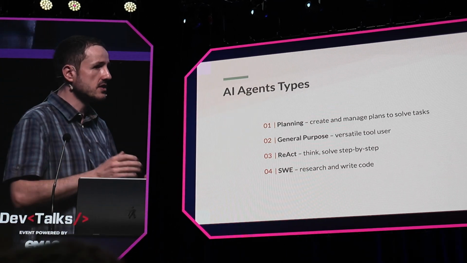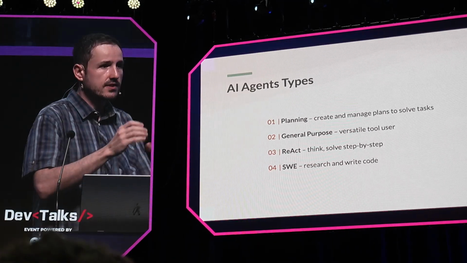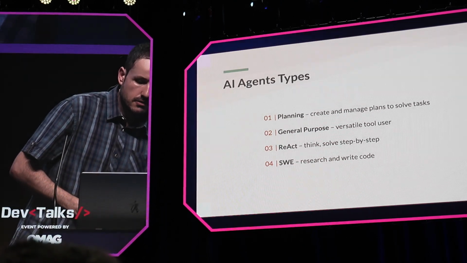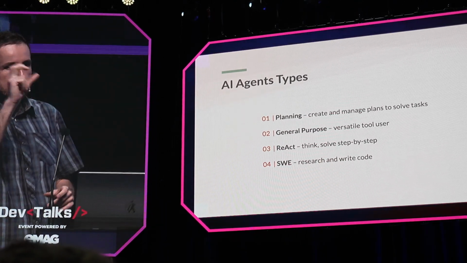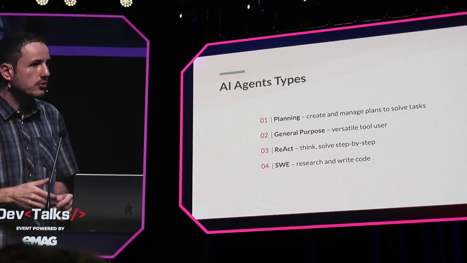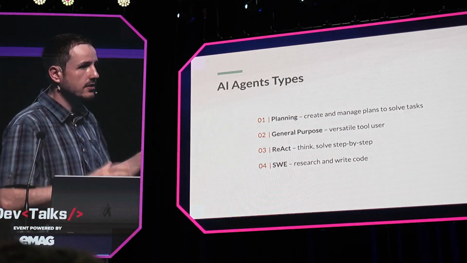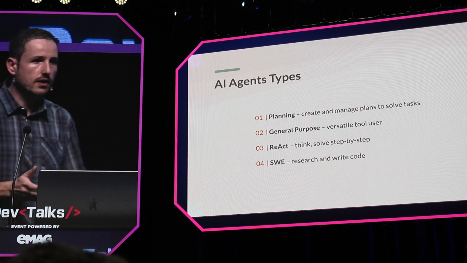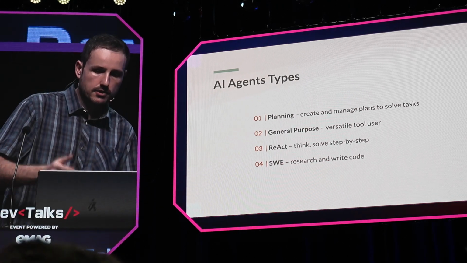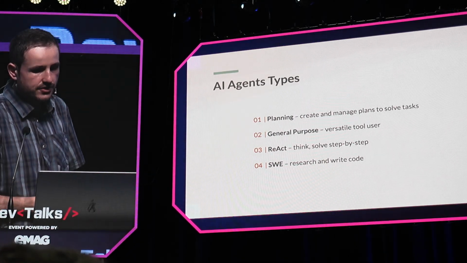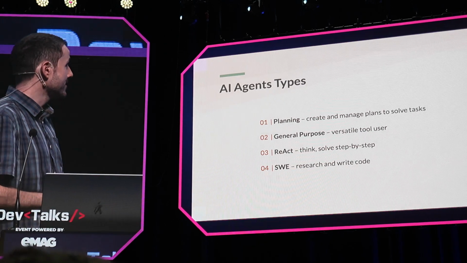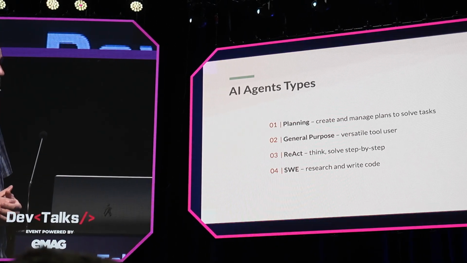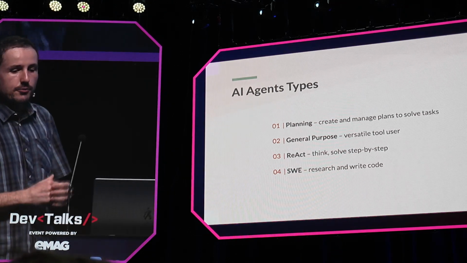So they use this to think and then to solve step by step, and we can see that in the Cursor console that it's doing some thinking. It's trying to generate that code in steps, not immediately like let's say big LLMs were doing last year. And last but not least, the software engineering agent, which does exactly what I've said before with Cursor and Windsurf. It researches and writes code, and we're super happy about it.